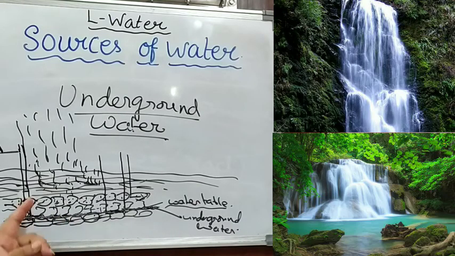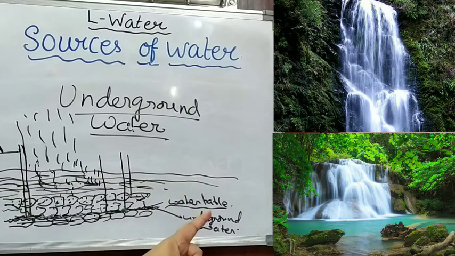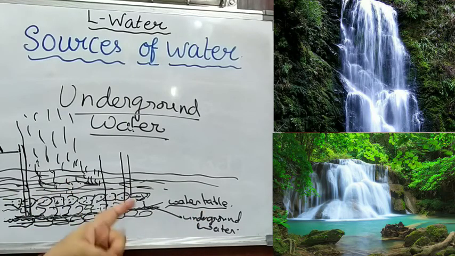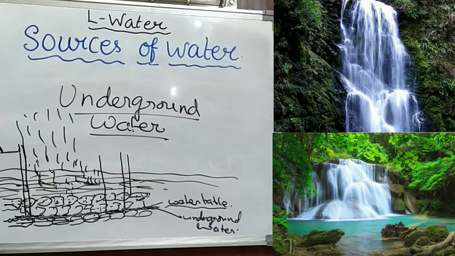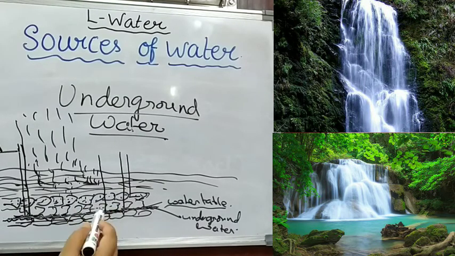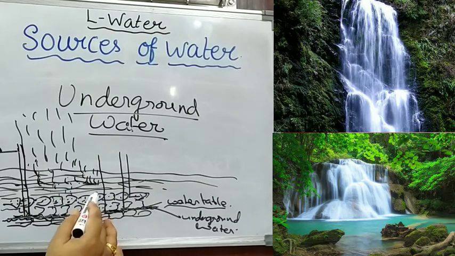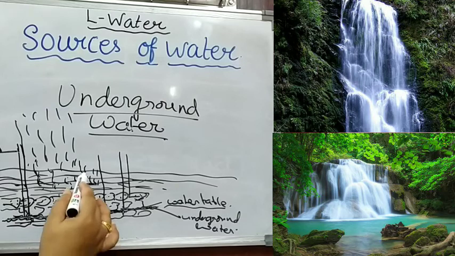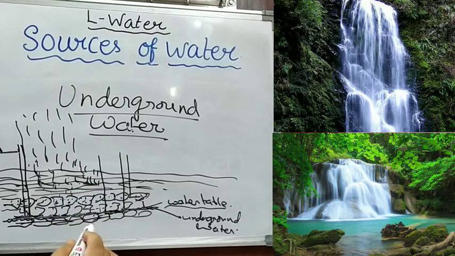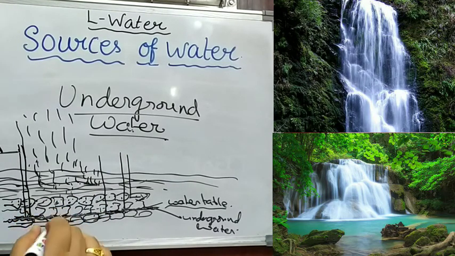Now you know that different places of the earth have different types of soil, and soil has different types of minerals in it. That's why wherever the soil has different minerals, the water of the water table passing through those minerals will also have a different taste.